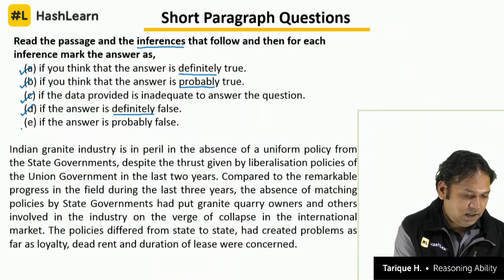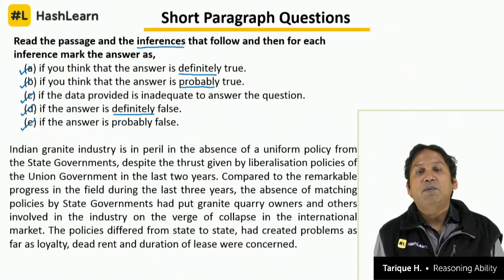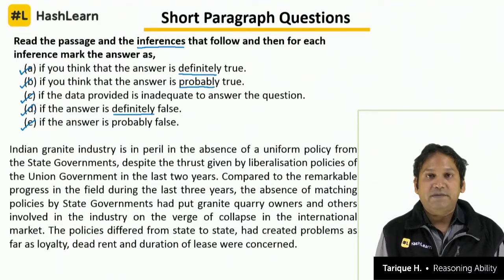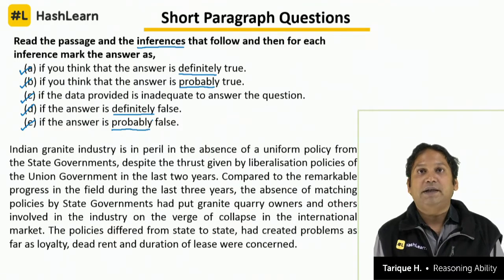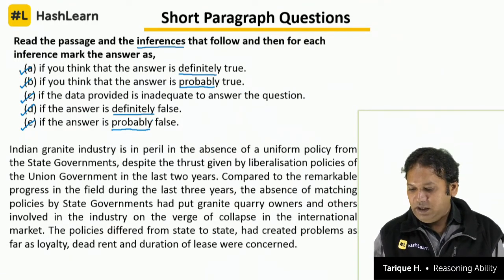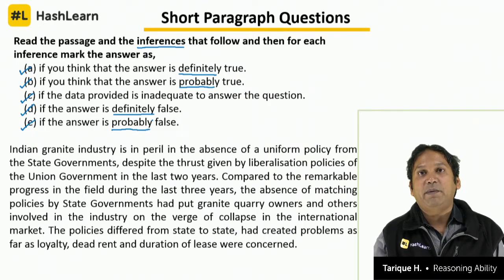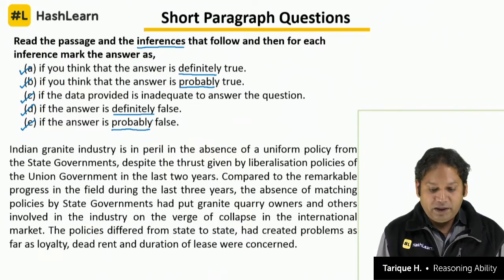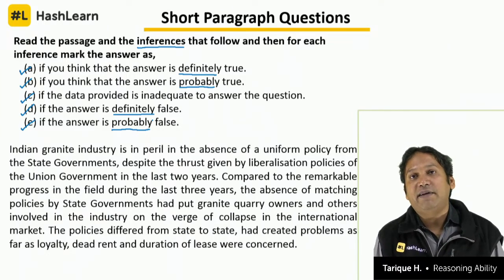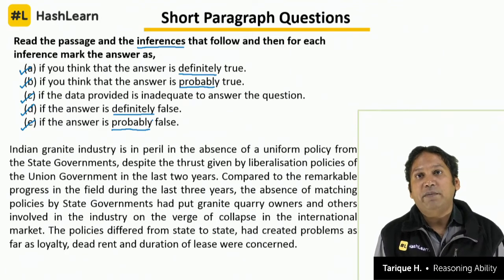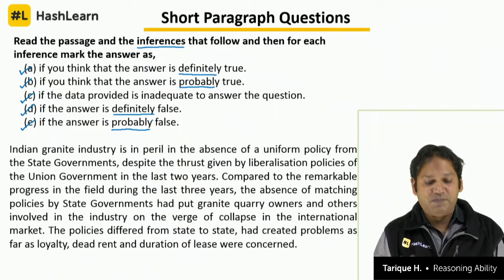And E is if the answer is probably false, correct. That is when something can be false but we are not very sure about it, right. For example, saying that the number of people in public transportation has decreased, that could be true but that could be false, it could be probably false. It's not very clear that those people who were earlier travelling in public transportation have now gone and purchased a car. No, that is not sufficient information regarding this. So that is what we could say as probably false.